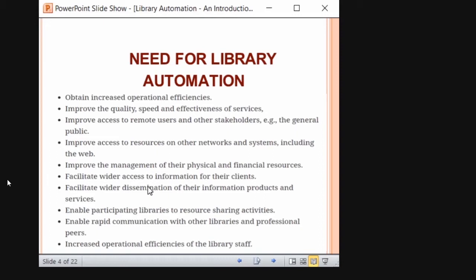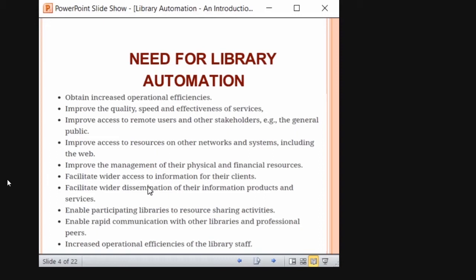See the speed and effectiveness of the retrieval, right? Improve access to remote users and other stakeholders, right? That is what WebOPAC is all about. I can see what books are available in my library with a single click, right? That is what automation does. And it improves the management of physical and financial resources.